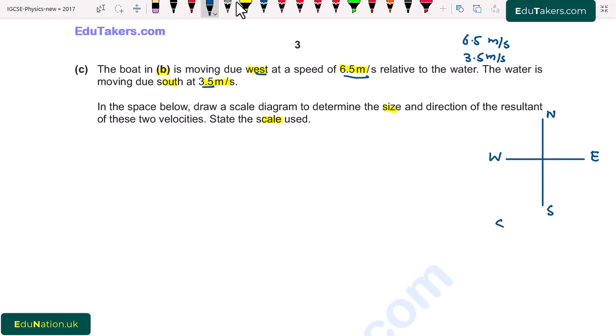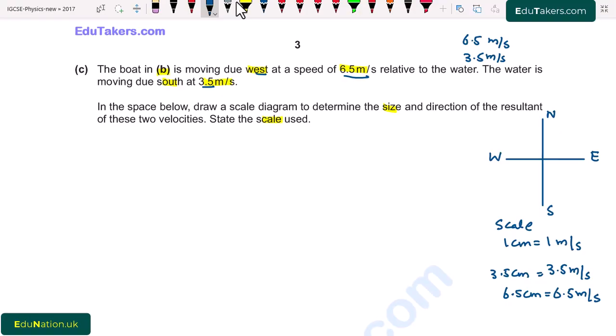I write here, scale: 1 centimeter is equal to 1 meter per second. So 3.5 meter per second will be equal to 3.5 centimeter, and also 6.5 centimeter will be equal to 6.5 meter per second. So we use this scale and draw the diagram.